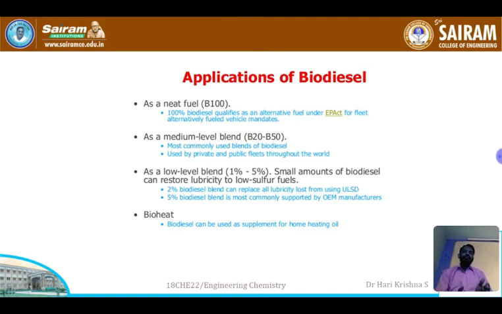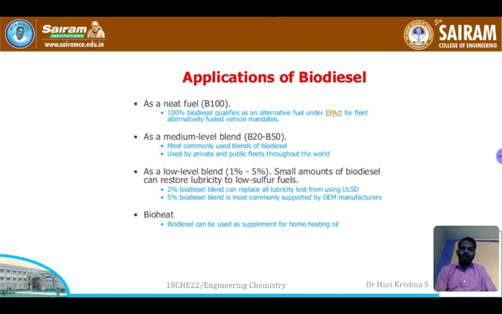B20 to B50. B20 means you have 80% normal diesel and 20% biodiesel. B50 means 50% normal diesel and 50% biodiesel. So addition of 20% biodiesel is called B20. B20 will reduce the maximum amount of emissions and pollutants to a greater extent, and is used in almost all diesel vehicles. As a low blend, 1 to 5%, small amounts of biodiesel can restore lubricity to lower sulfur levels and bioheat. Biodiesel can be used as a supplement for home heating oil.